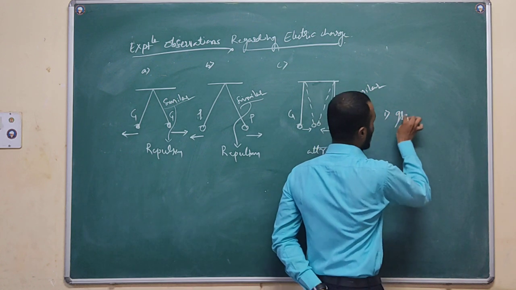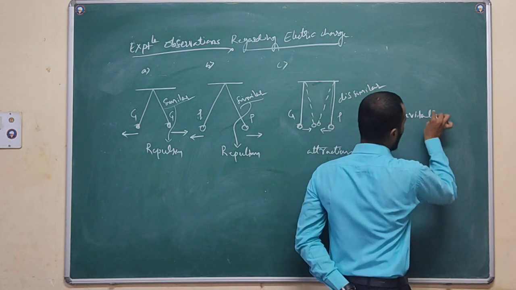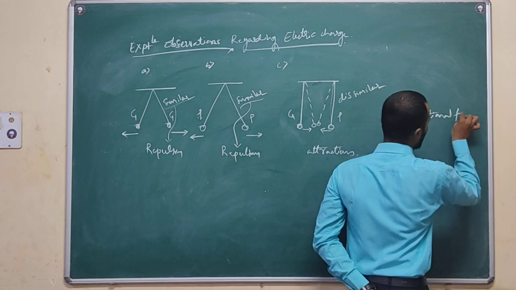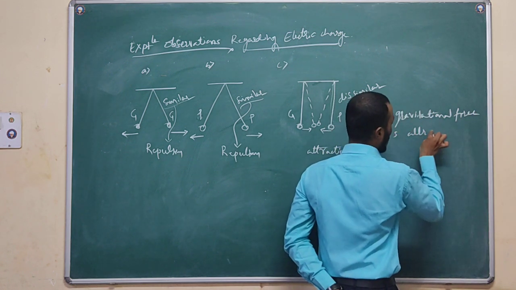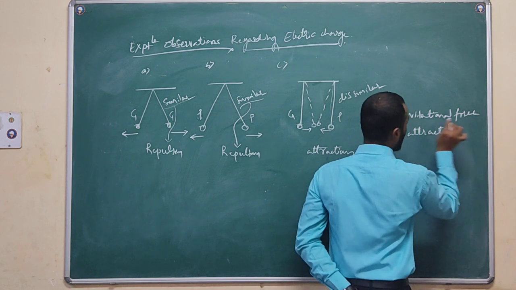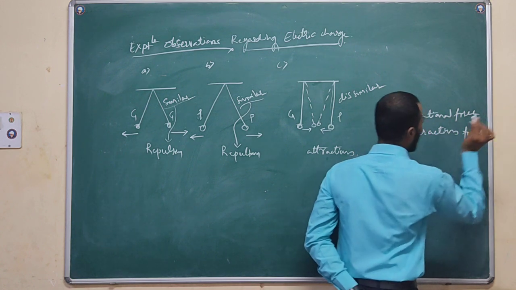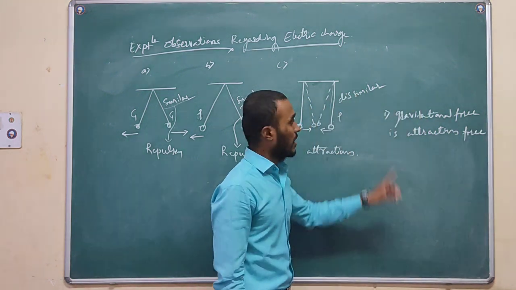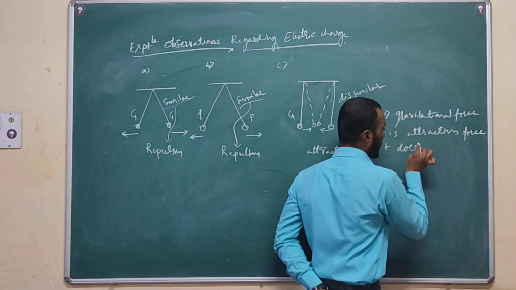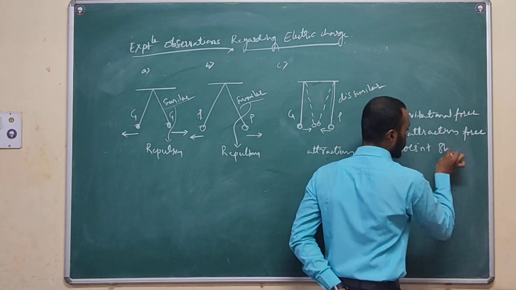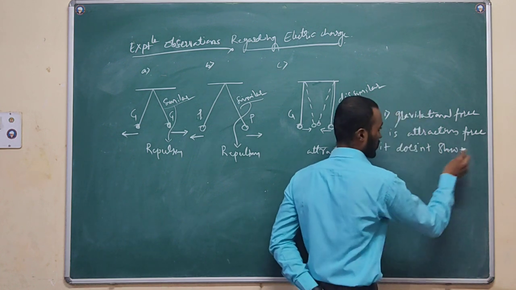See, gravitational force is an attraction force. It doesn't show repulsion.